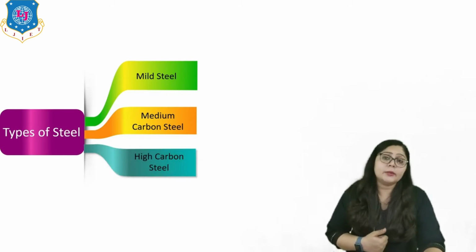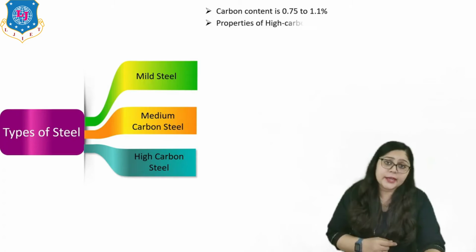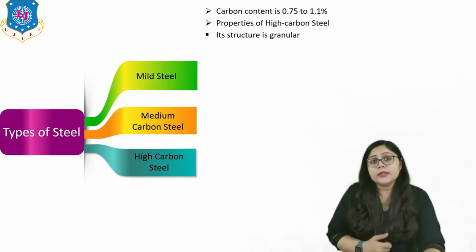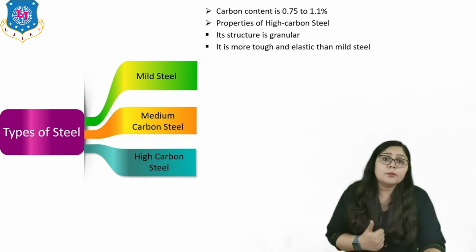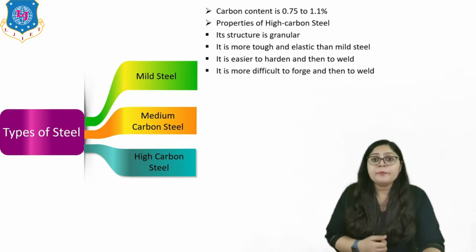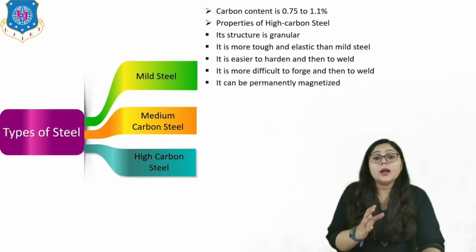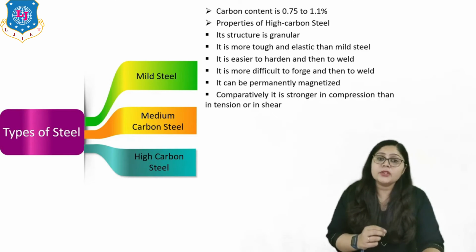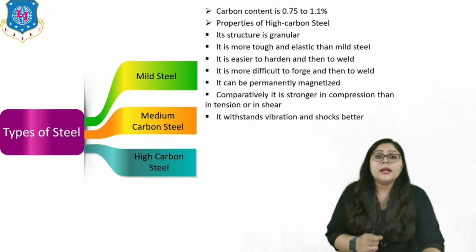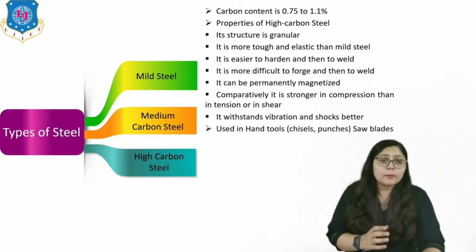Now the next is high carbon steel. Here the carbon content is about 0.75 to 1.1%, right? The properties are such that its structure is granular, it is tougher and more elastic than mild steel, it is easier to harden, and it is more difficult to forge and to weld. It can be permanently magnetized, and comparatively it is stronger in compression than in tension and shear, right? It withstands vibrations and shocks better. These are used in hand tools or shop blades, right? So this is all for high carbon steel.